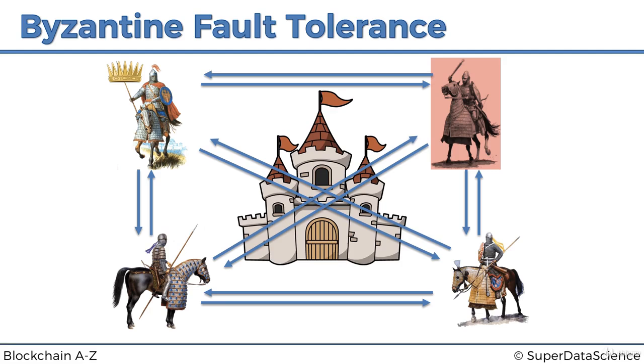So from the perspective of any one of the generals, let's say you're this general over here, you don't know who out of the three is a traitor and you don't know who to trust. So you have to follow an algorithm that everybody agreed to in advance in order for this to work. And that's the question. So what is the algorithm? It's the one that's proposed in the research paper that solved this problem.